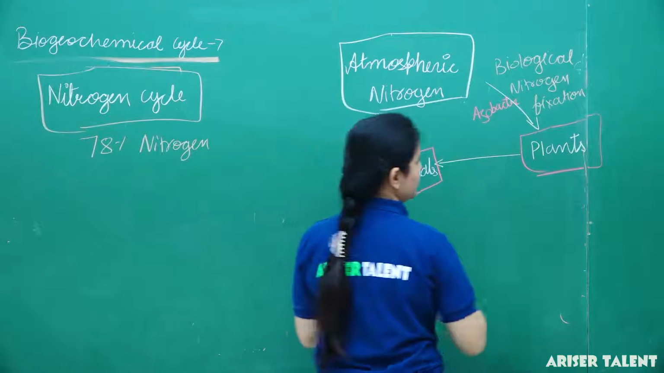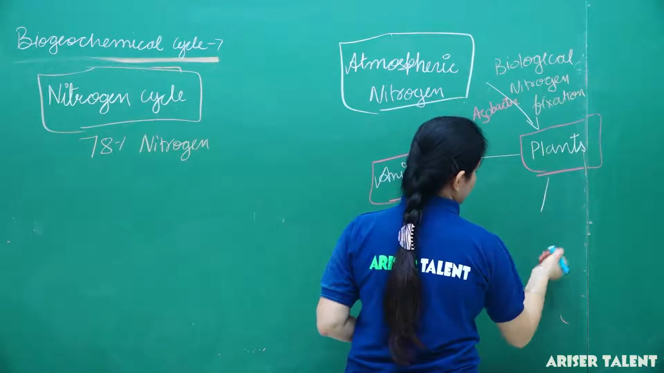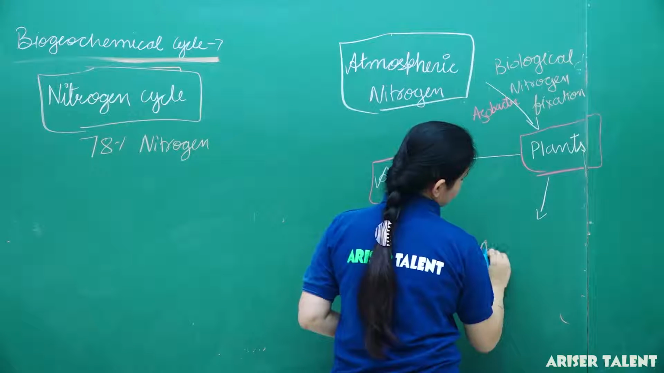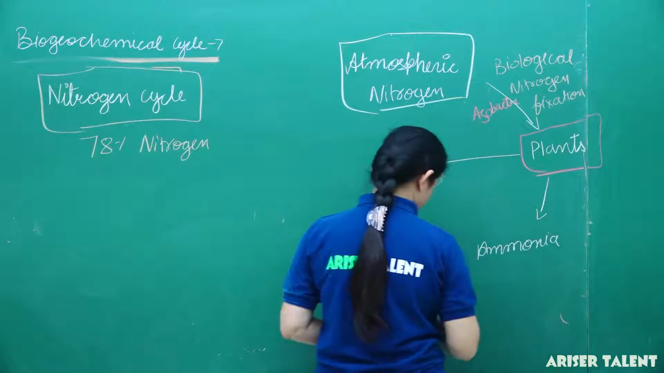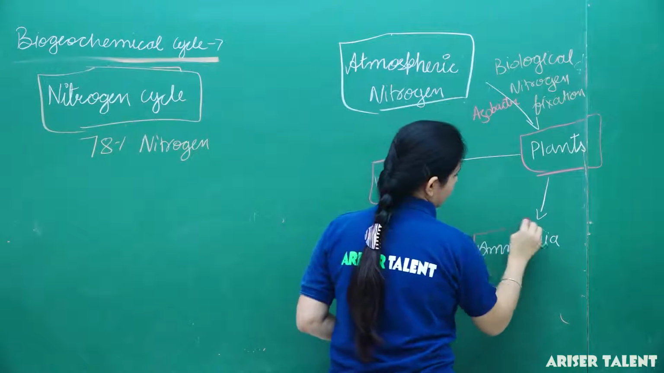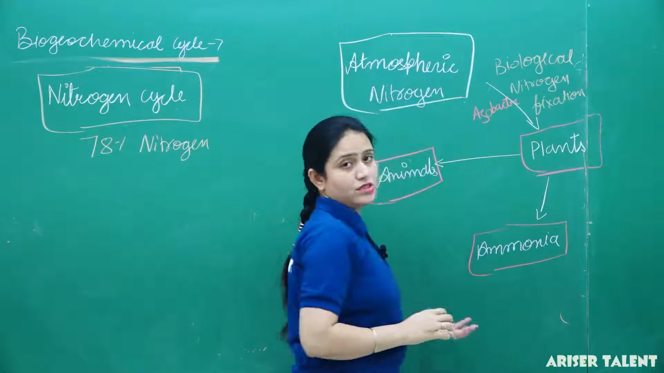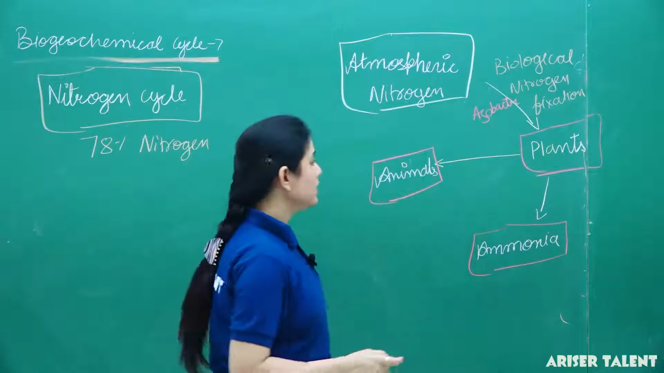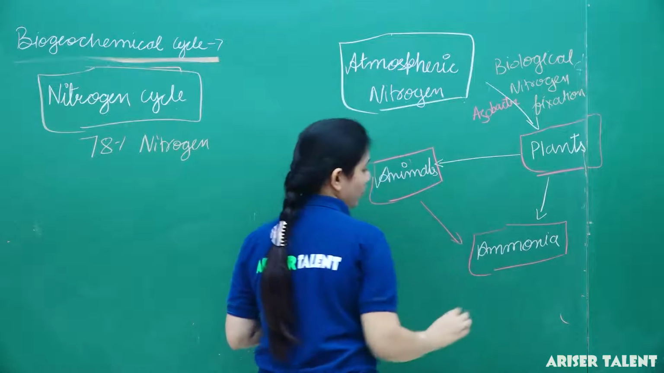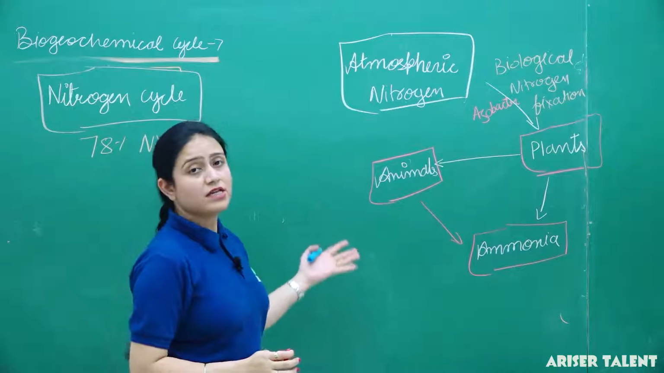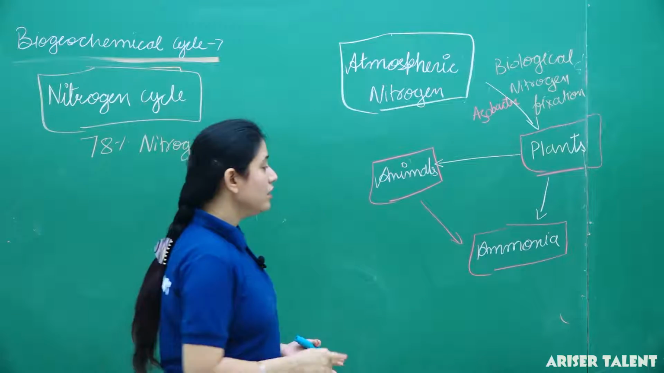And when these plants die, they release ammonia into the soil. So thus we can say that ammonia is released into the soil by the plants when they die. Same happens with the animals. When they excrete waste, they release ammonia into the soil.